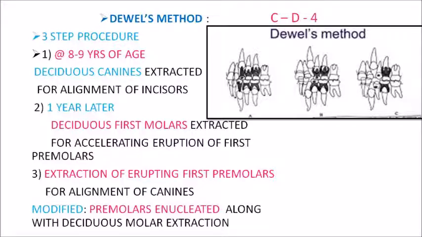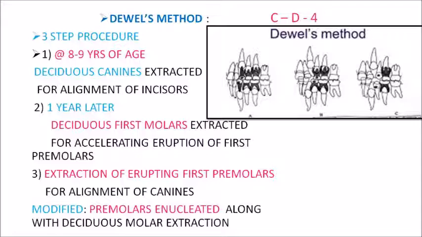So the entire procedure can be summarized as CD4, and it begins at around 8 to 9 years of age. 1 year later you go for the extraction of your D so as to accelerate the eruption of your first premolars, and once the first premolars start erupting, then you go for the extraction of the first premolars. So in the first step you go for the alignment of your incisors, and finally the first premolars are extracted for the alignment of your canines.